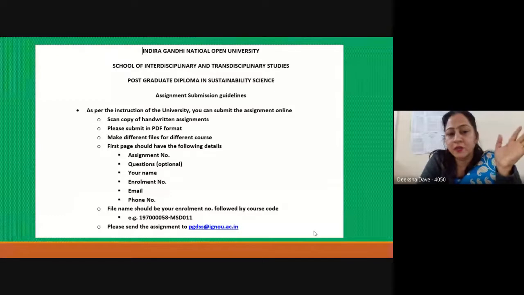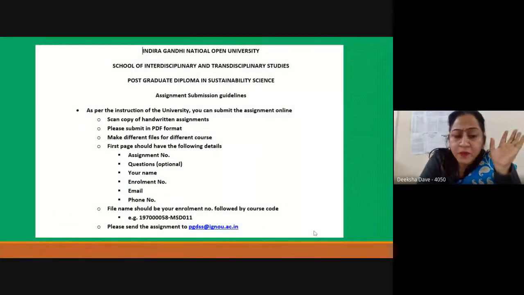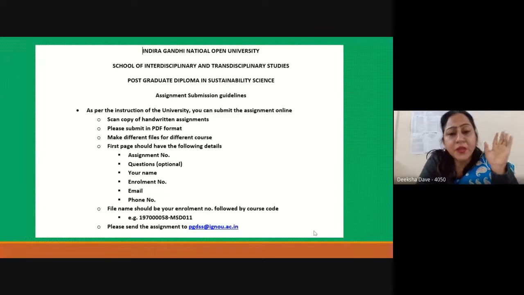This is not desirable. And you have to submit the assignments which are handwritten. It should not be typed. We do not allow this, and because then your assignments will be rejected, and you will be facing the problems with respect to the completion of the course. So it should be handwritten, it should be in the PDF format.